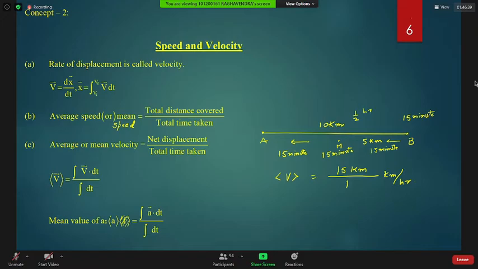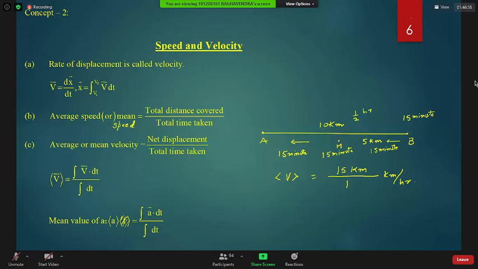You have gone from house to market, you have come back to house. What is your average? 16 kilometer? No, beta, answer is 15... No, 40 by 3 kilometer per hour. Answer is 20 by 3 kilometer.